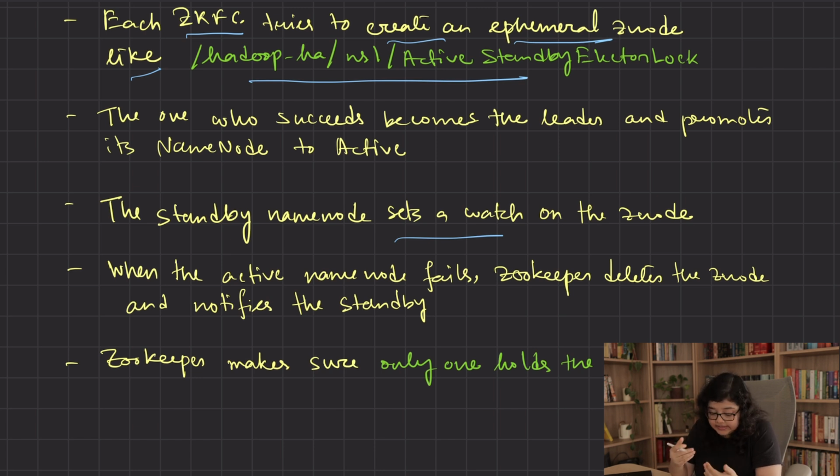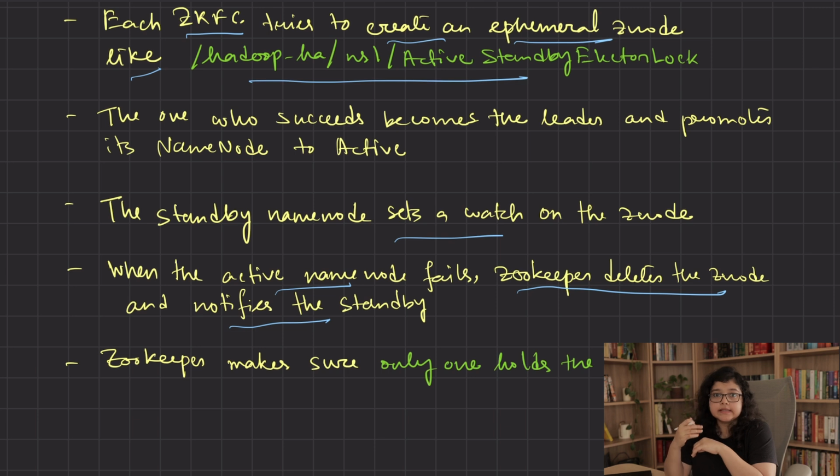So now when anything happens to the active name node, then Zookeeper deletes the Z node and notifies the standby immediately. After getting this notification, the standby node tries to become the active node. So it tries to create an ephemeral Z node at that particular location. If it succeeds, then it becomes the active name node. So in this way, the system continues to run even in case of the failure of the active name node.